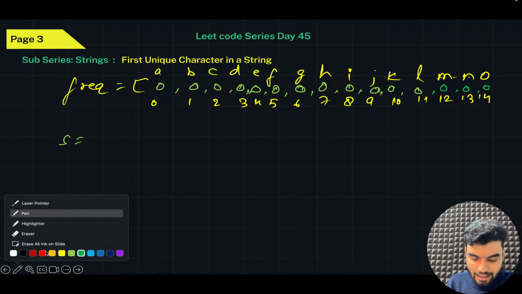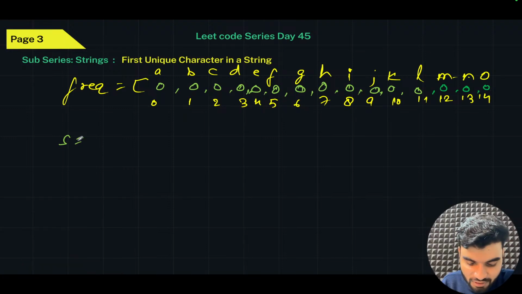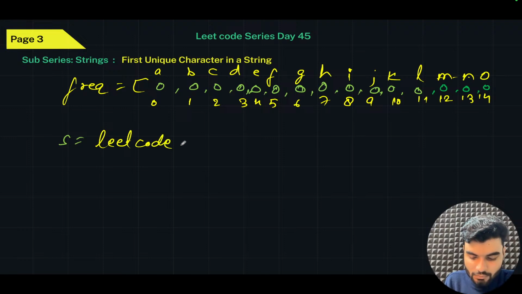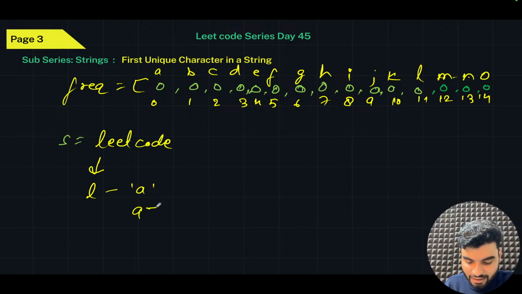Okay. Now for example, the string I have is leetcode. So you'll count the frequencies. How will you count? You'll take this L, you'll subtract the A. Basically, you know how this subtraction will happen? You will access the value of L and the value of A. So the value of A is 97. Okay.